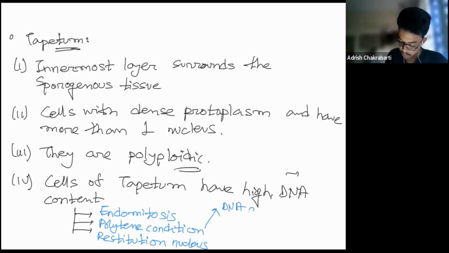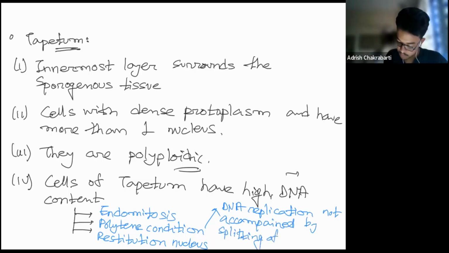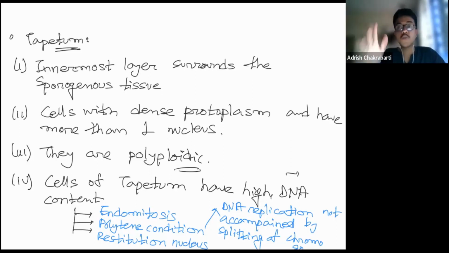DNA replication accompanied by splitting of chromosome. So what exactly happens? In case of mitosis, during DNA replication and subsequent division, the chromosome number doesn't change.